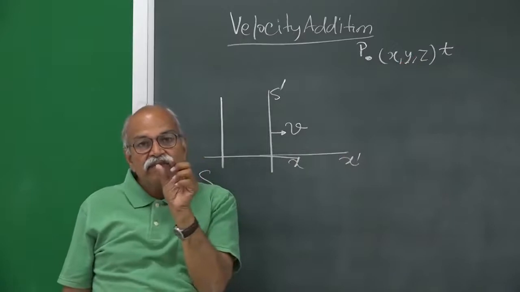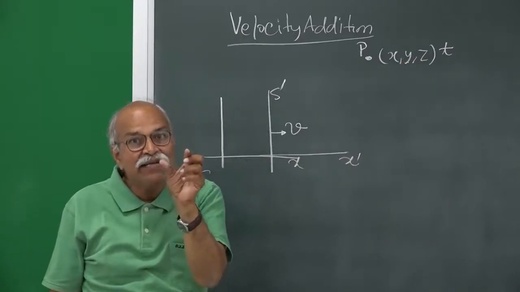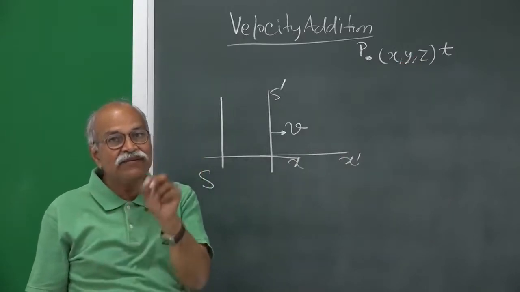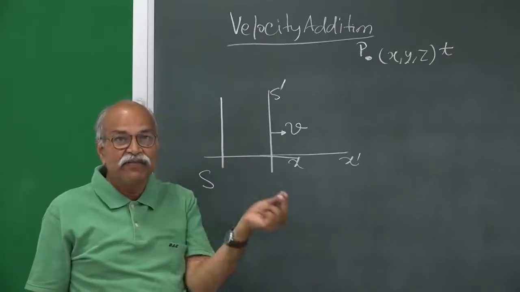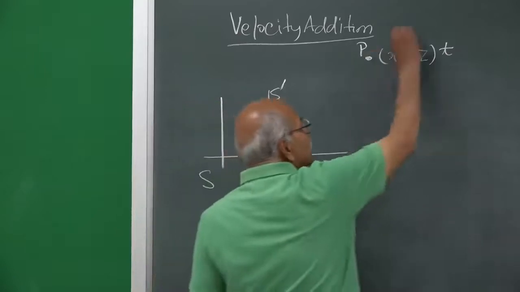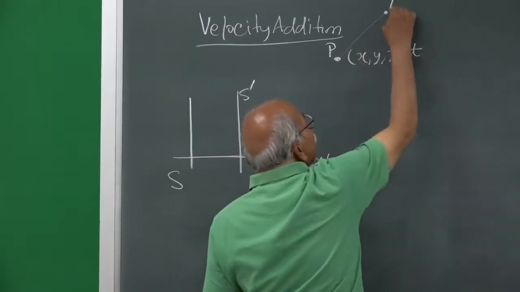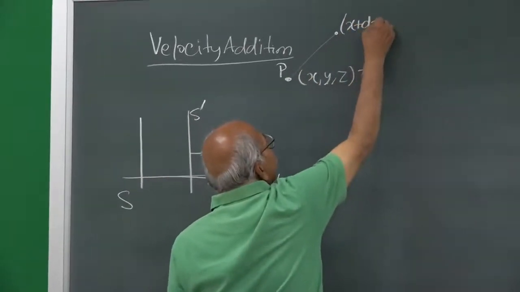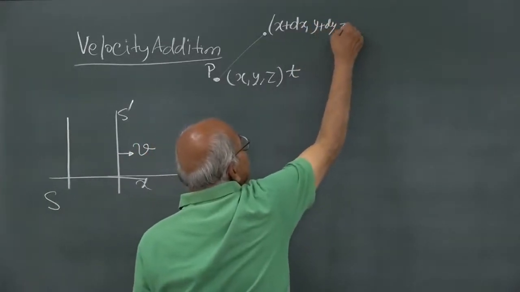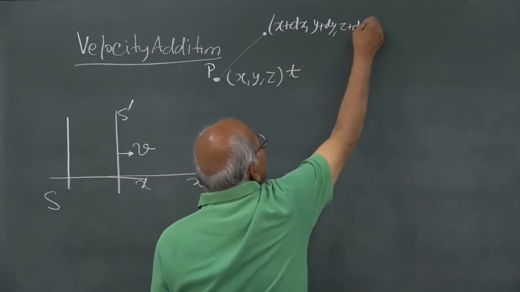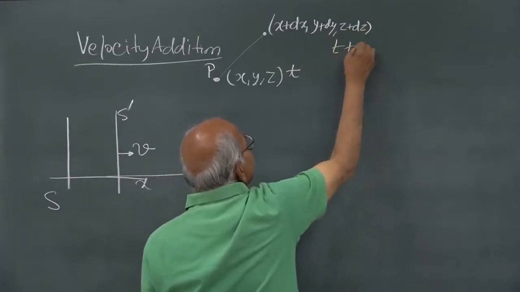And as time dt elapses, t becomes t plus dt, the particle moves somewhere else, and the coordinates become x plus dx, y plus dy, z plus dz at time t plus dt.